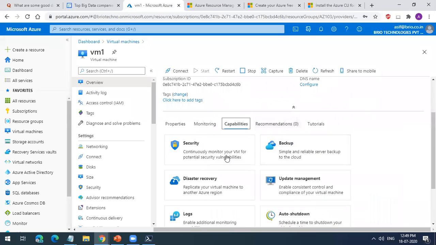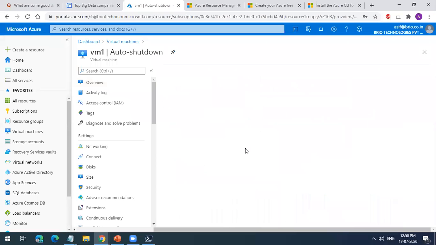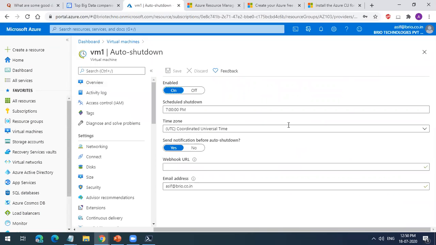Okay. Capabilities, you see backup, disaster recovery, logs, auto shutdown. Nothing is configured as of now. But you have all those options. You can configure it.